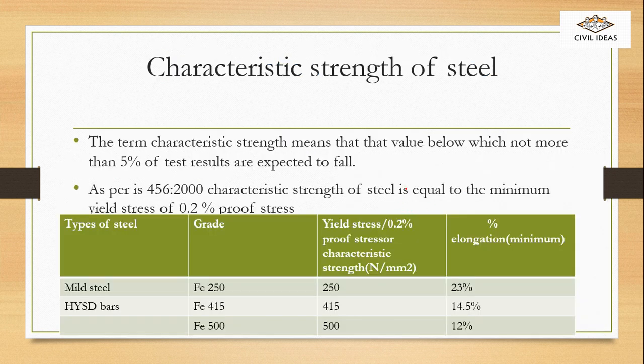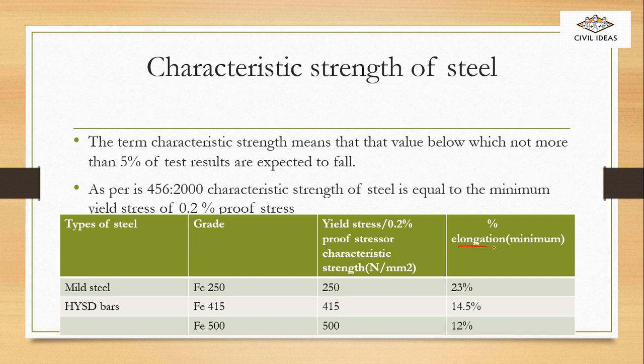Now, the characteristic strength of steel is similar to the characteristic strength of concrete. The value is such that not more than 5% of the test results are expected to fall below it. As per IS 456, characteristic strength of steel is equal to the minimum yield stress or 0.2% proof stress. In Fe250, 250 Newton per mm square is the characteristic strength, similarly for Fe415, 415 and Fe500.